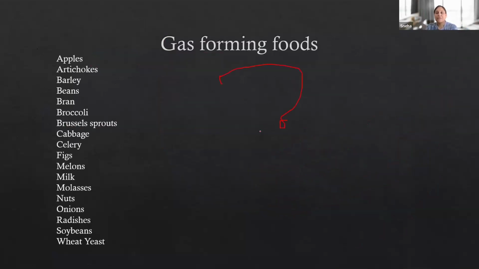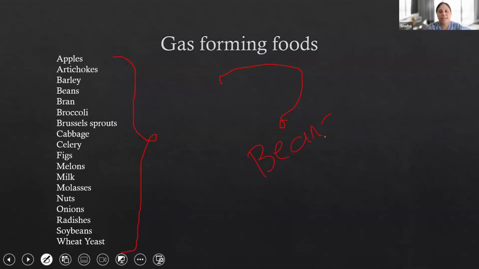Now, what are the gas forming foods? This is the whole list of gas forming foods. There is one question when the patient has a colostomy bag, or in general has a stomach upset. Generally we avoid gas forming foods, so you need to know which foods are gas forming. Basic food items you need to remember: beans always cause gas. Beans, then green leafy vegetables. If you have heard of cauliflower, what else is in the cauliflower family? Broccoli.